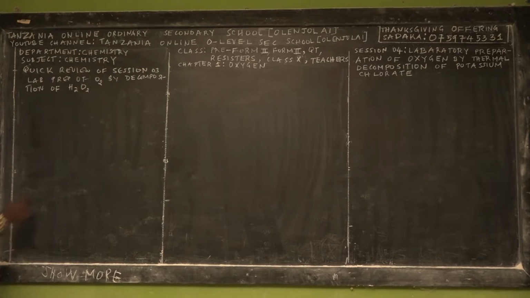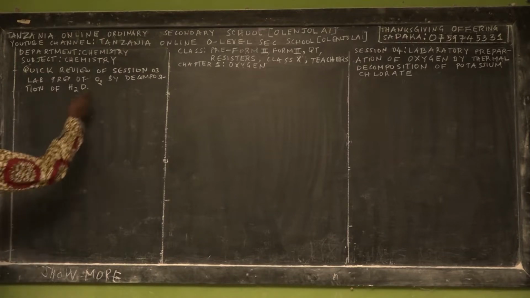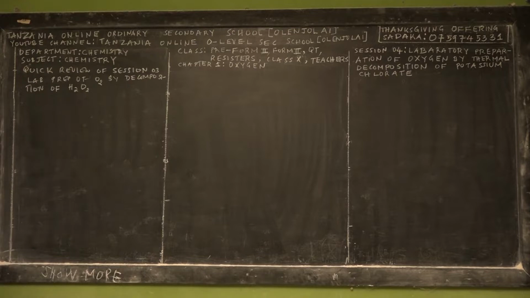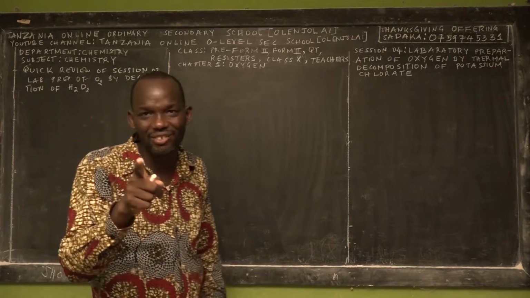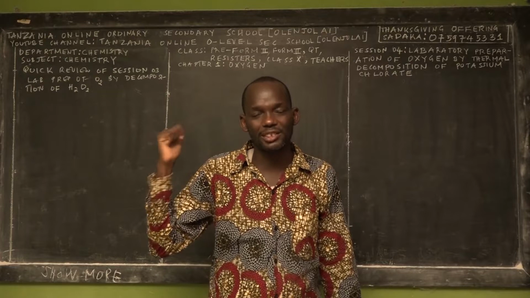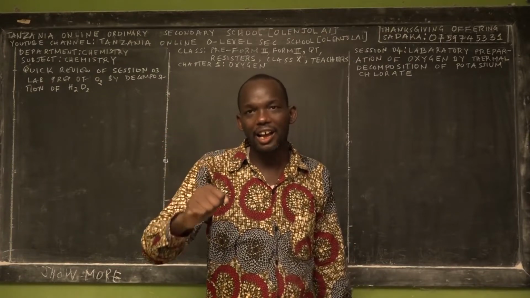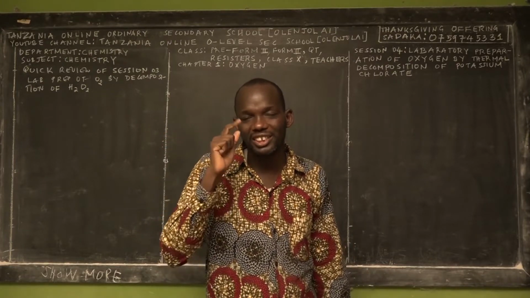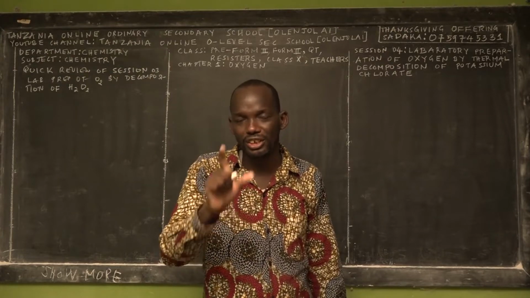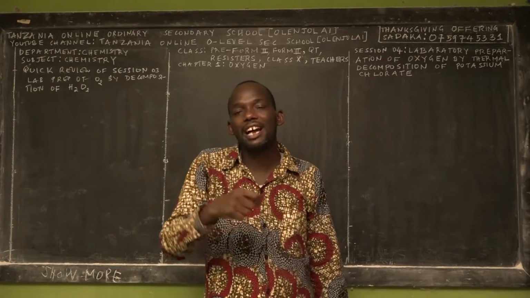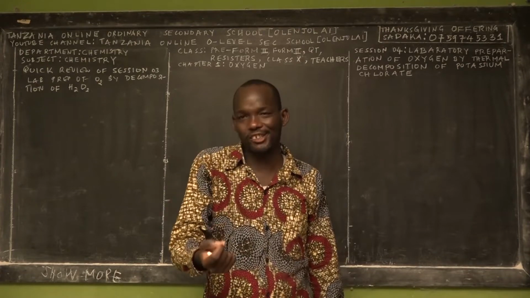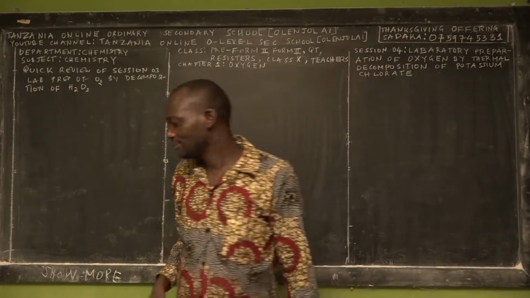If you want to search for it, write the word laboratory, not in abbreviation. Search for the video by writing preparation of oxygen with hydrogen peroxide. You can find this video on our official YouTube channel. We recommend you learn this first method of preparing oxygen, by decomposition of hydrogen peroxide in the presence of manganese oxide, before you learn how to prepare oxygen by thermal decomposition of potassium chlorate.